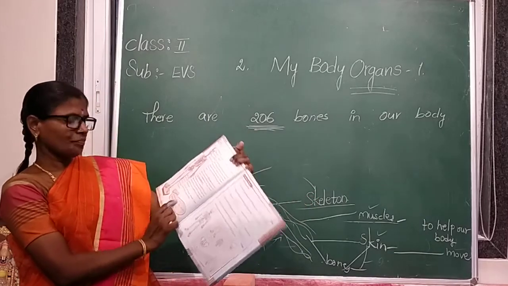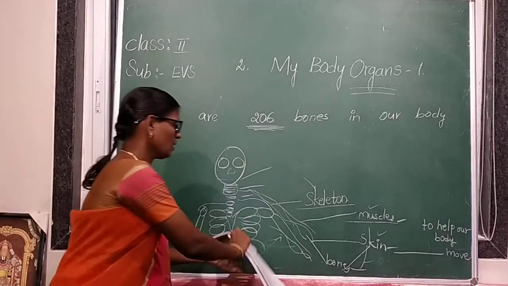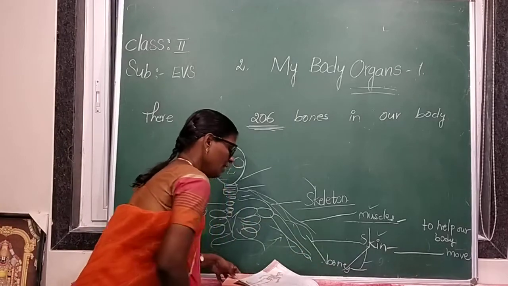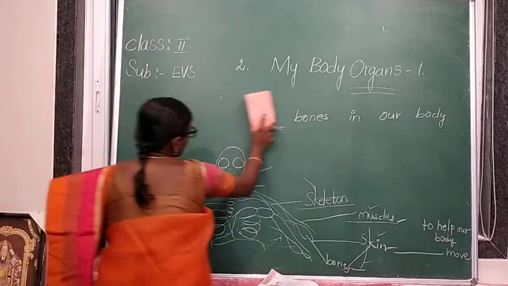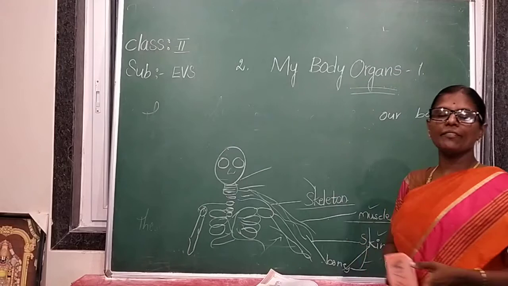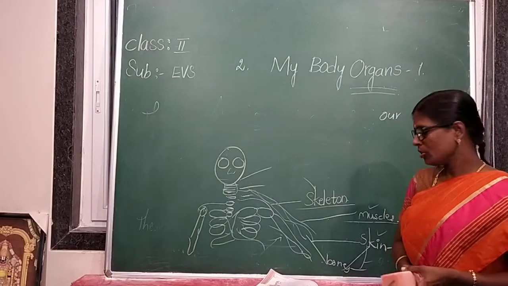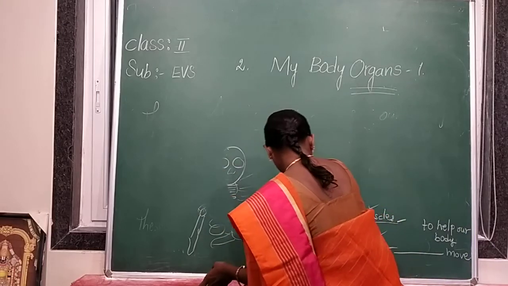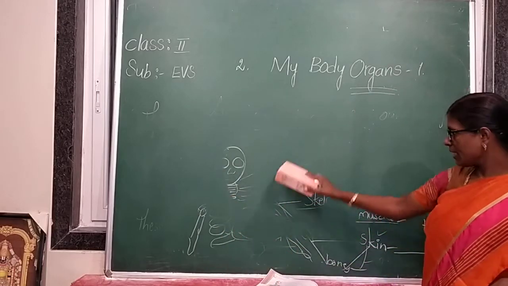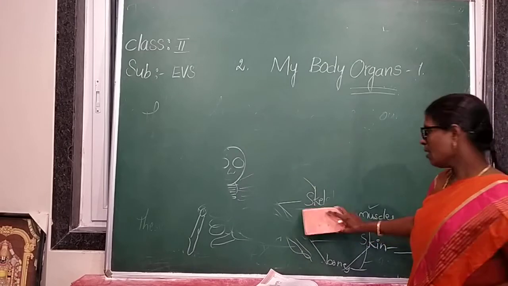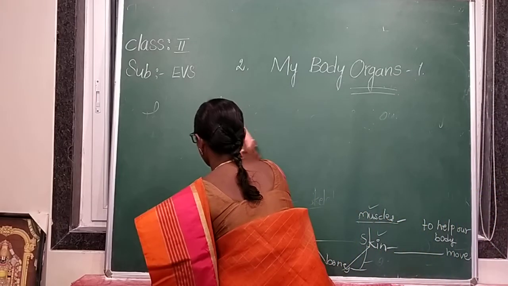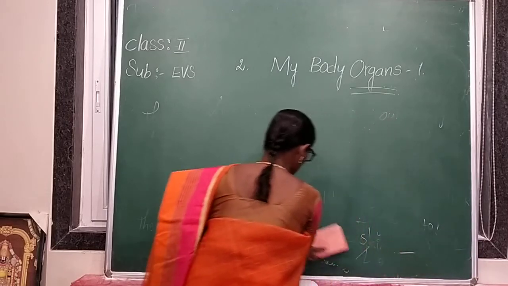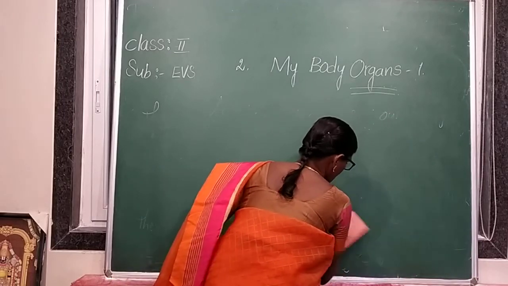Okay, coming to practice zone 1. Today's is your EVS homework. How many bones are there in our body? Very good. 206. Between the skeleton and skin are muscles. Our body moves with the help of the skin, skeleton and muscles. Very good.